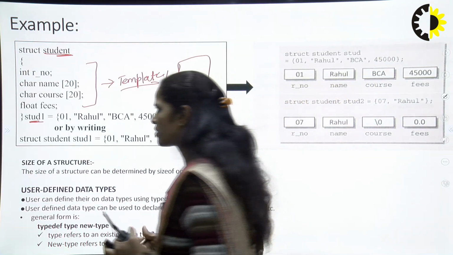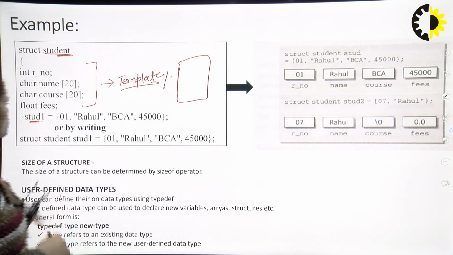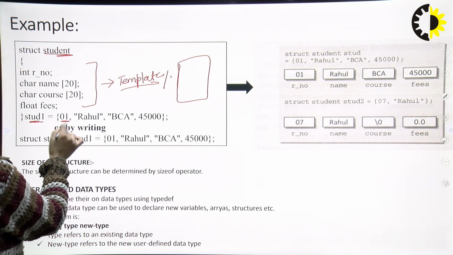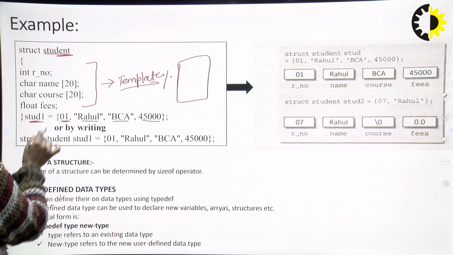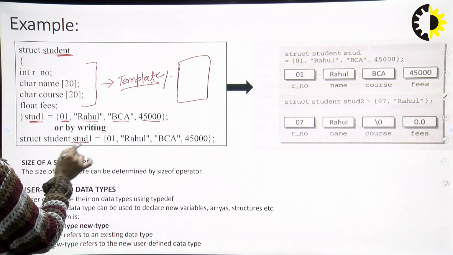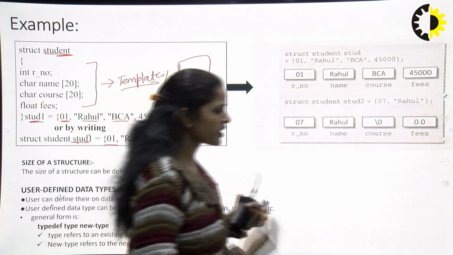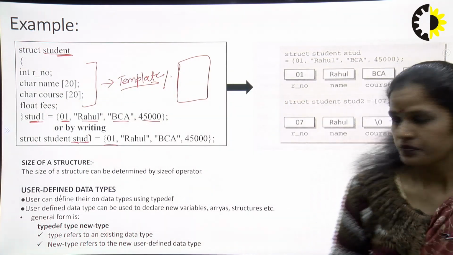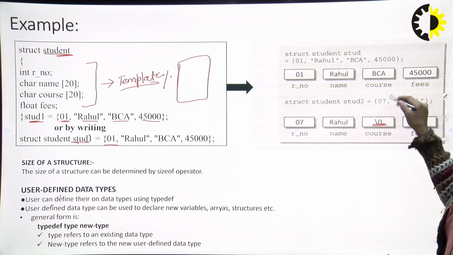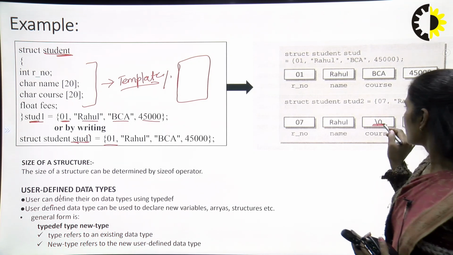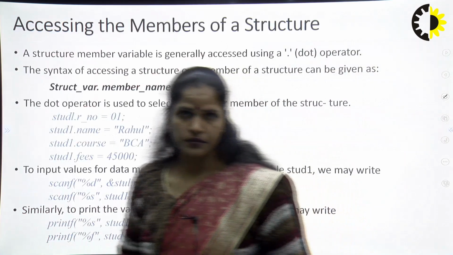That is the main concept of the structure. So basically if I am talking about student 1, this gave the information like roll number 1, Rahul, BCA, and this is the fee. If I am using the same structure for student 2, student 3, so definitely it gives us different kinds of values, right? If you are not assigning any kind of values to a particular member variable, then it definitely occupies some default values, that is the null values.